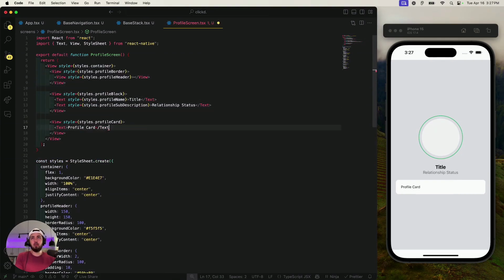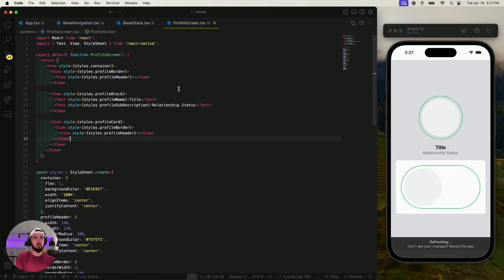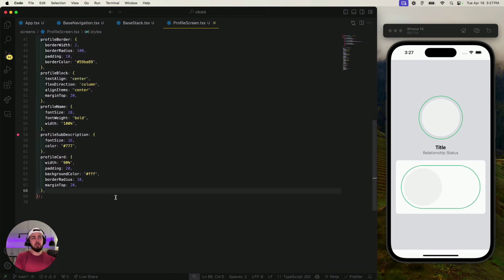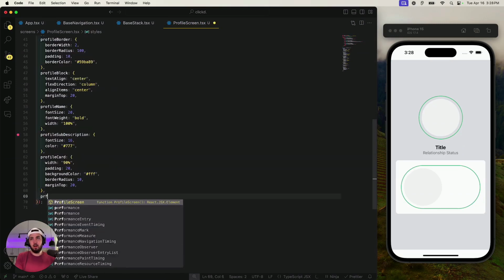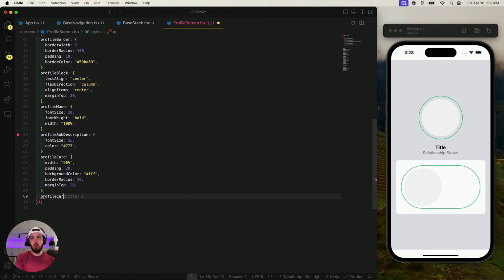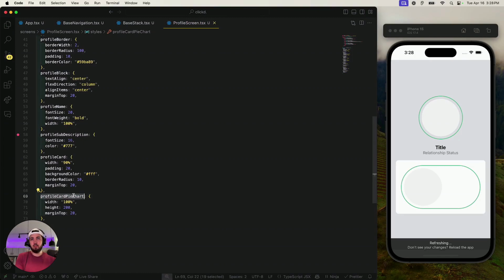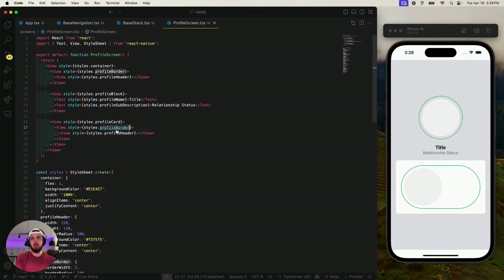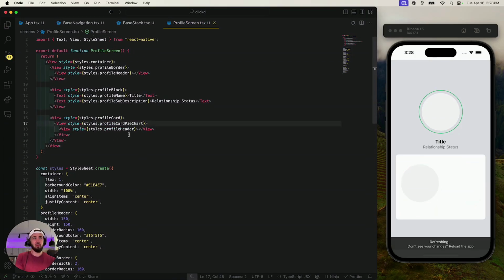So let's say boom. Pop that in. It'll be very similar to that, but we'll say profile card graph maybe, or chart, pie chart. How about that? Let's see what it brings us. Nice, maybe something we could use here. Profile border, we kind of need a border with it, right?